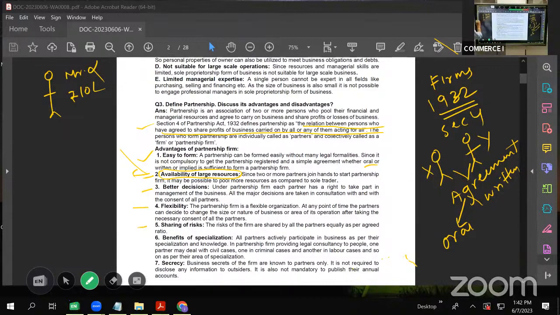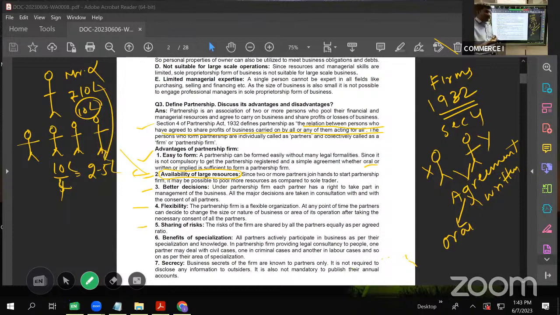But just imagine the same team with, say, 3 or 4 partners. We imagine it with a firm having 4 partners. And if they incur a loss of 10 lakhs, what will happen? This 10 lakh will be divided between 4 people. Let us say if they are equal partners, each one will have to bear only 2.5 lakhs. So comparatively, the risk is getting diffused in case of partnership. Of course, profit also will have to be distributed, but even loss gets distributed in the worst situation. So this is again an advantage.